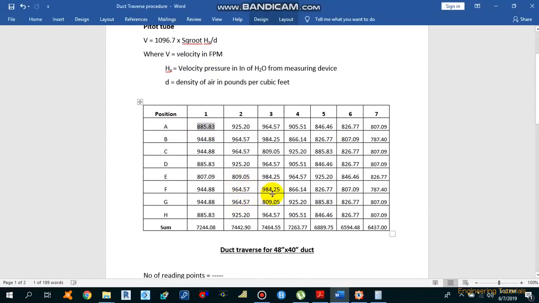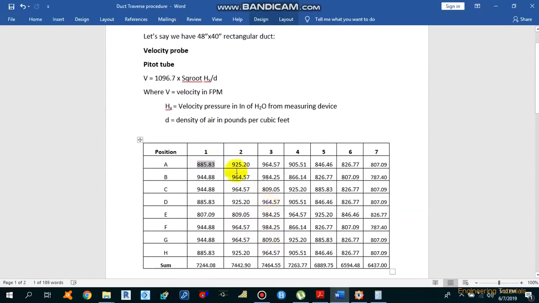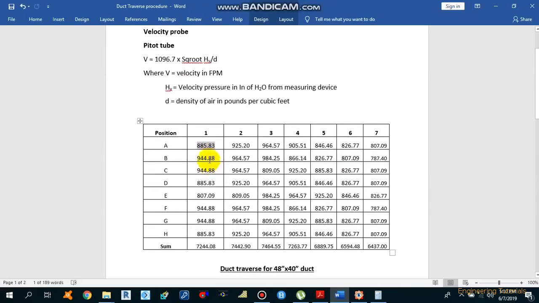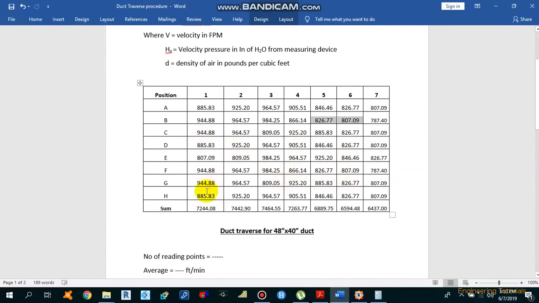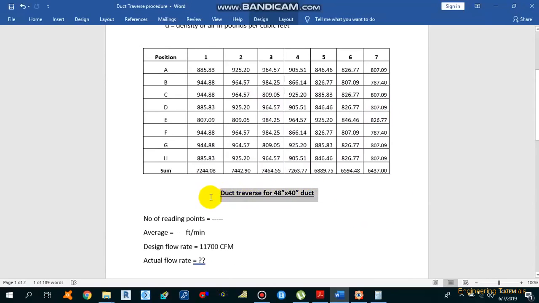This is just an example. You need to go to the site and use this pitot tube to get the velocity pressure, and then you need to convert the velocity pressure into the velocity, and then put that reading over here at point A1. So let's say at point B5 we got this reading over here, and then you need to write each and every reading over here, and after writing all the readings, you need to sum at the point 1 and point 2, 3, 4, 5, 6, 7. So this is the duct traverse for 48 inches by 40-inch duct.